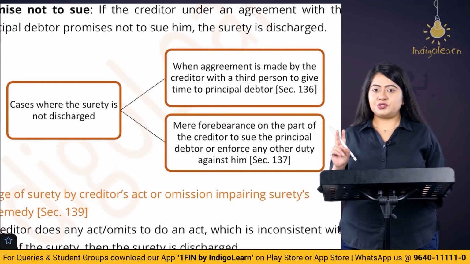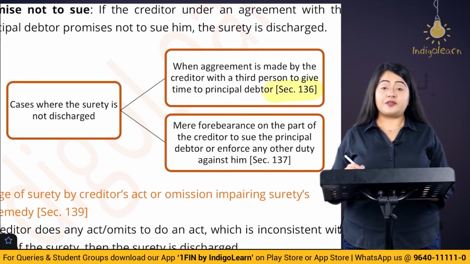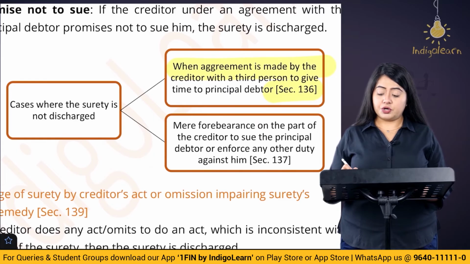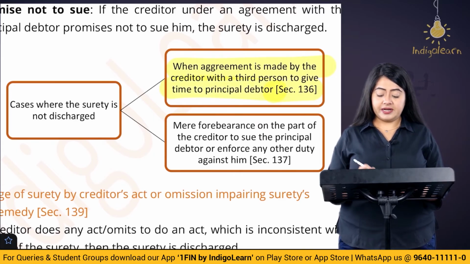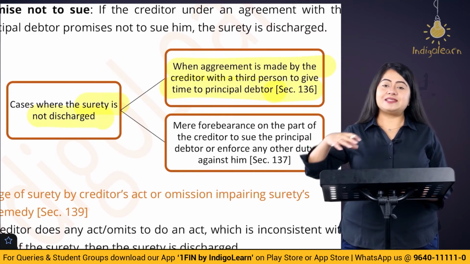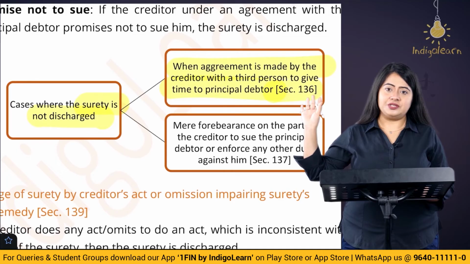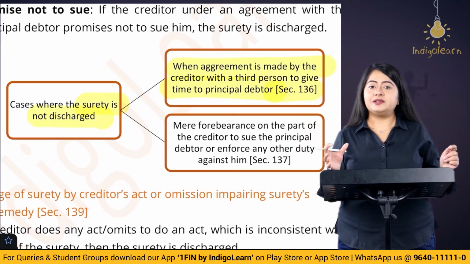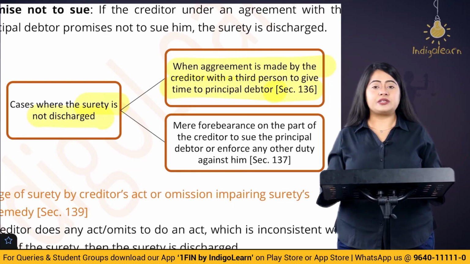Now, there are two exceptions to this section. The first one is section number 136. It says that when the agreement is made by the creditor with a third person to give time to the principal debtor, in that case, the surety is not going to be discharged. What does this mean? If suppose the creditor is discussing with some random third person that he is thinking of giving more time to repay to the debtor, do you think this is going to lead to the surety being discharged?